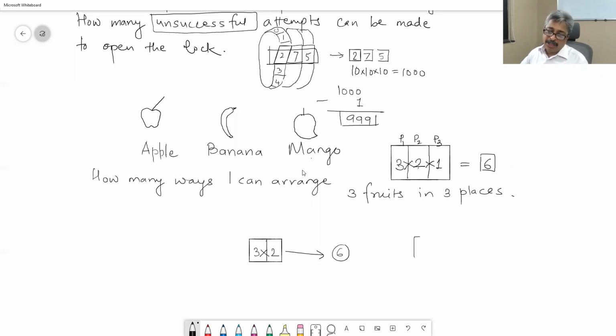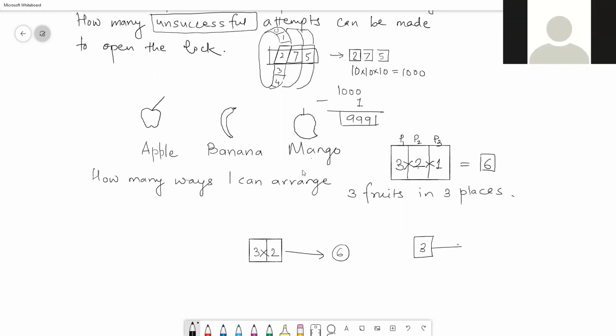However, if I have only 1 place to display, in how many ways can I display my fruits? 3. What? I mean 3 is 3. The answer is 3. Do you understand this?